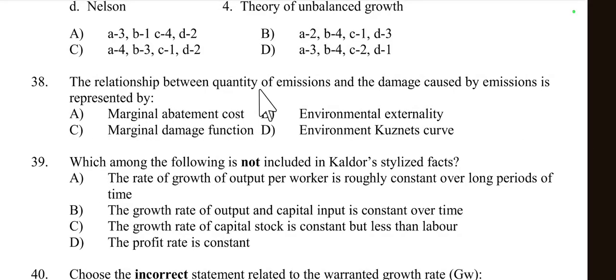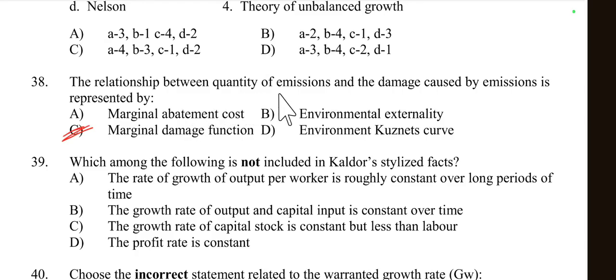The relationship between quantity of emissions and the damage caused by emission is represented by marginal abatement cost, environmental externality, marginal damage function or environmental Kuznets curve. So the right option is marginal damage function. 38 right option is marginal damage function.